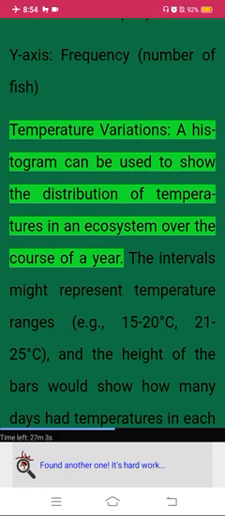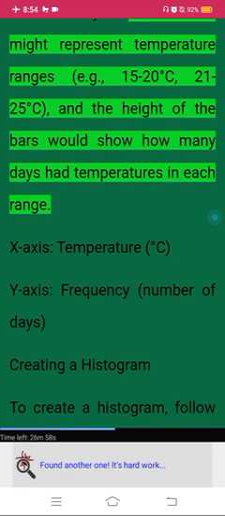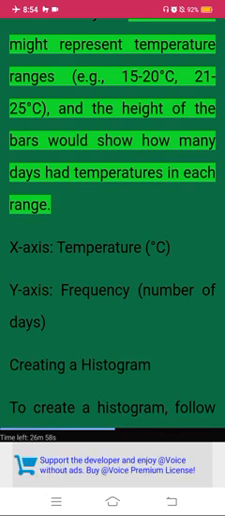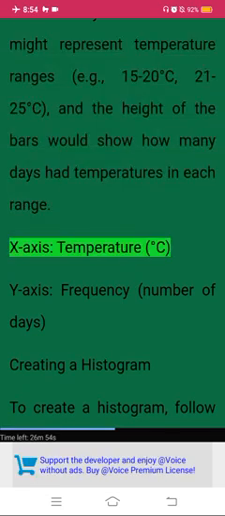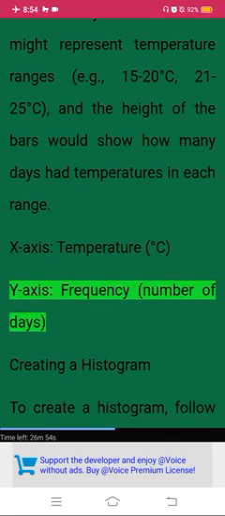Temperature variations. A histogram can be used to show the distribution of temperatures in an ecosystem over the course of a year. The intervals might represent temperature ranges, e.g., 15 - 20 degrees Celsius, 21 - 25 degrees Celsius, and the height of the bars would show how many days had temperatures in each range. X-axis, temperature, degree C. Y-axis, frequency, number of days.